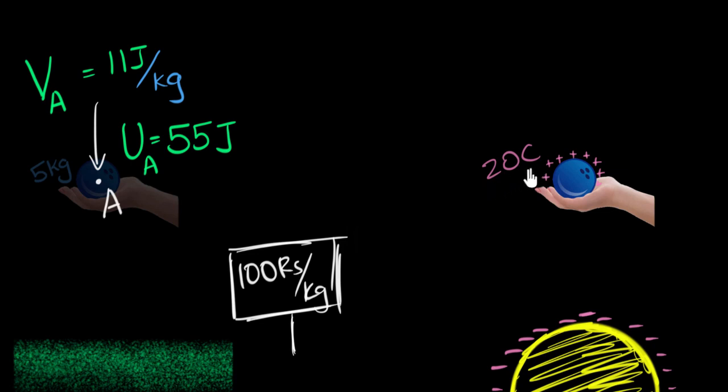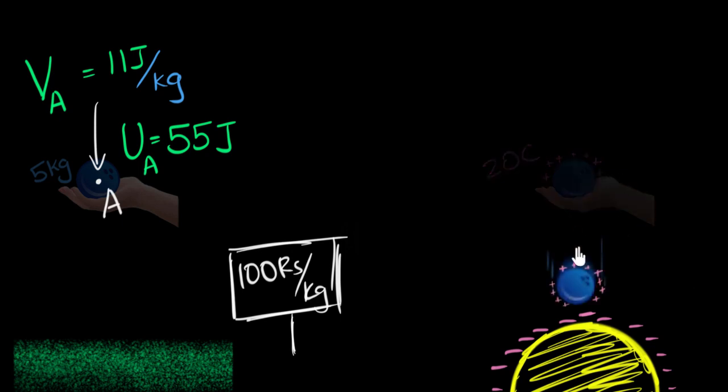And let's say it has 20 coulombs of charge, a lot of charge. And let's say we have another huge charge which is negatively charged over here, somewhere down over here. And so now we have a situation which is very similar to that of gravity. If I were to let go of my hand, we know that that thing is going to get attracted towards this, and let's assume this is fixed for simplicity, okay? And then it's going to get attracted and it's going to gain kinetic energy.